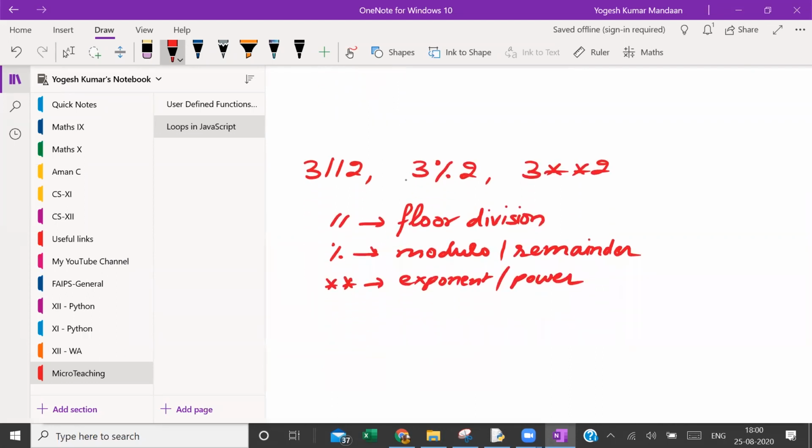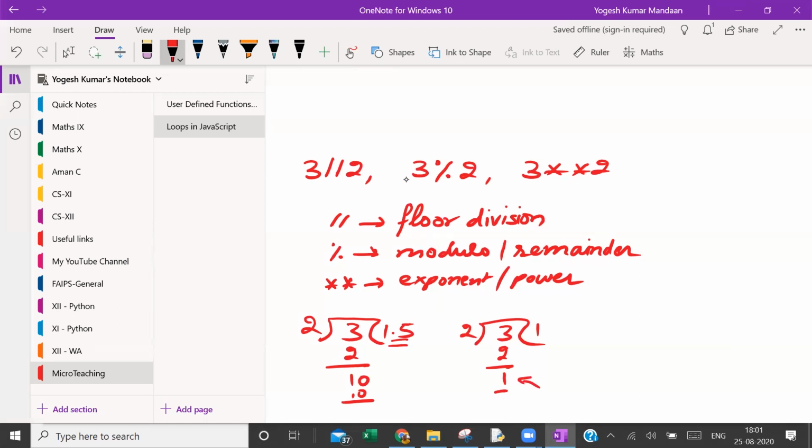Now what is floor division? 3 divided by 2: 2 ones are 2, 1, 0, 2 fives are 10. This is normal division. Okay. In floor division, we don't take this decimal part. So 3 divided by 2: 1, 2 ones are 2, remainder is 1. This is 3 remainder 2. Remainder is what we studied in our primary school, the remainder of the division.